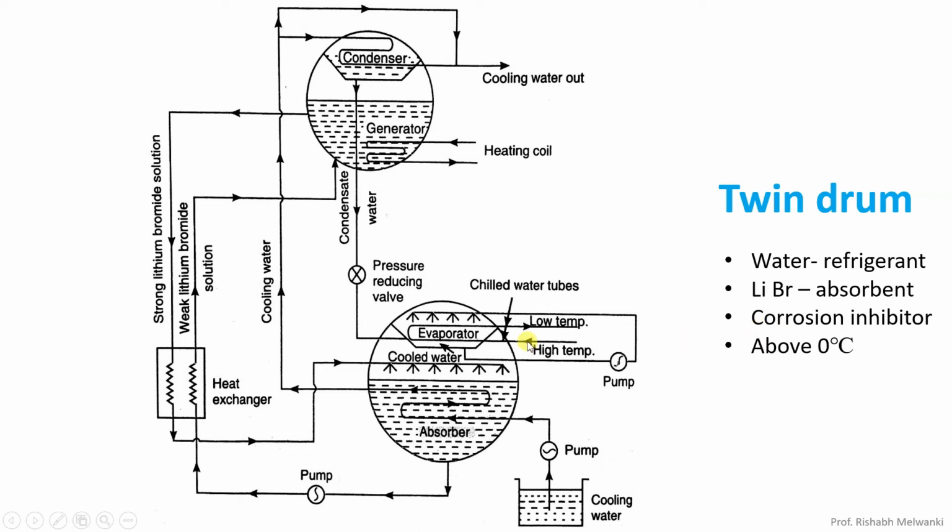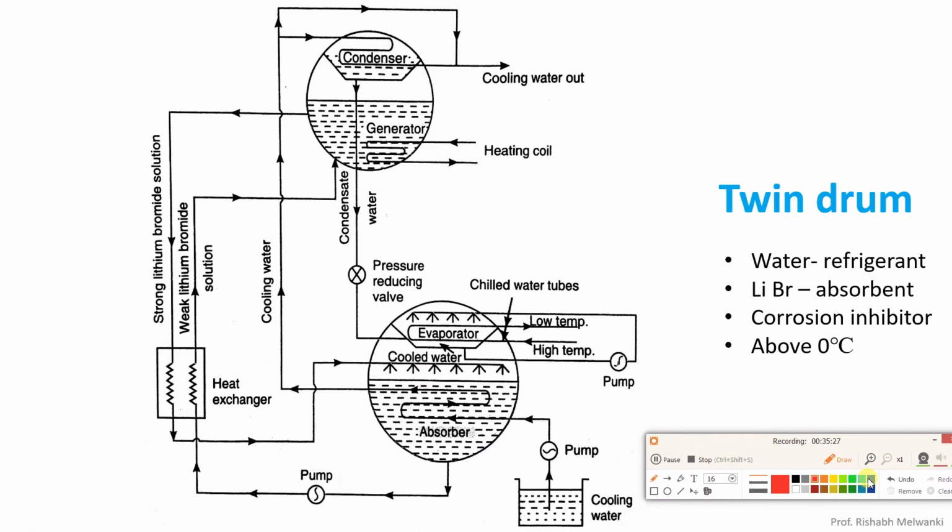Now we have to start the explanation from some point. So we will start it from this bottom drum. Now understand this. From here, high temperature water enters. Which water is this? Suppose this is the application which you require. You are supplying hot water, water at higher temperature, to the lithium bromide VARS system. That water will get cooled, and at the exit of the VARS system you will get low temperature water. This is the application which we want.